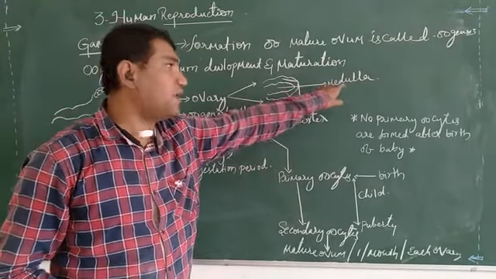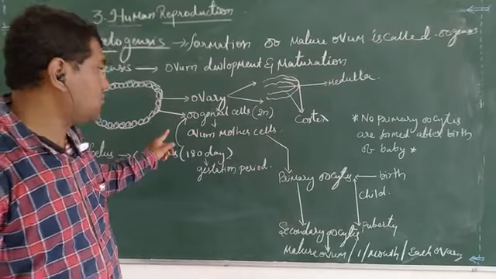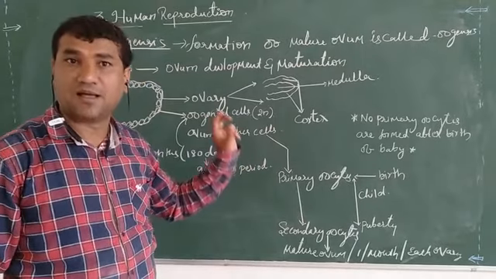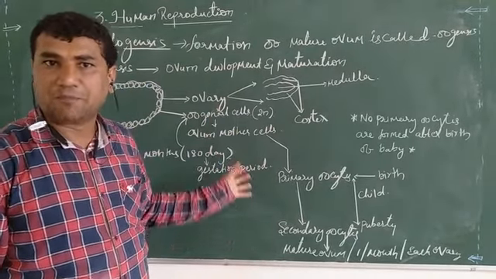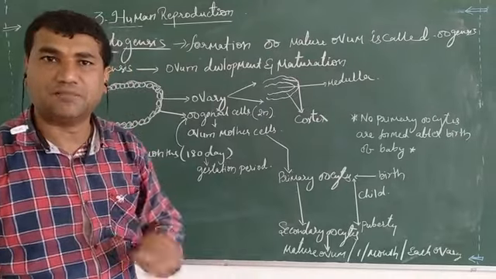So here we try to understand that the ovary consists of a cortical region and a medulla region. Middle part medulla, outer part cortex. The oogonial cells form before the birth of the baby, approximately between 6 months and 9 months.